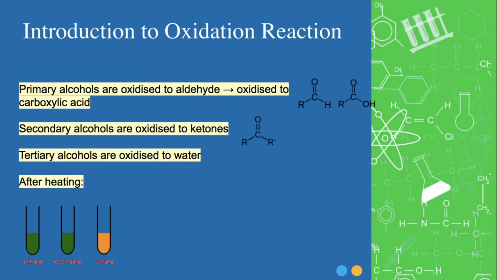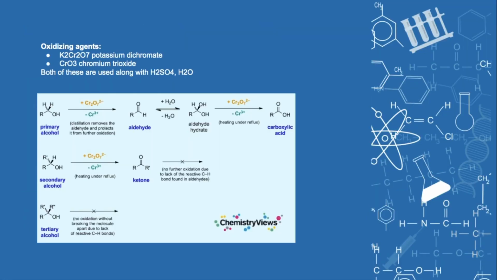The after-heating colors for primary alcohols and secondary alcohols turn green, and for tertiary alcohols it stays orange. The oxidizing agents are potassium dichromate and chromium trioxide. Both of these are used along with sulfuric acid and water. And this is the overview of the oxidation reaction of primary, secondary, and tertiary alcohols.